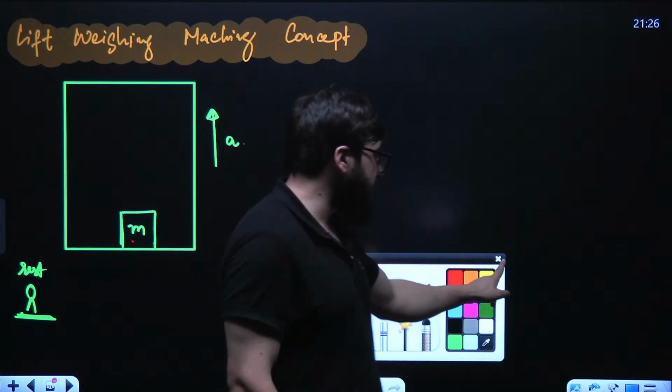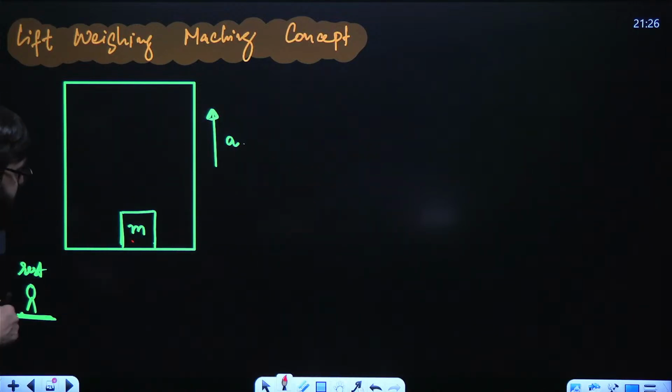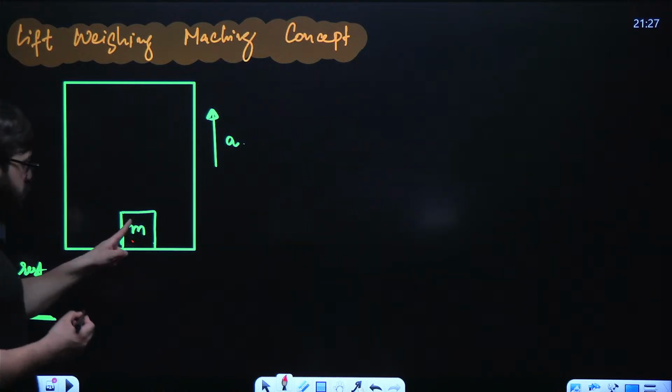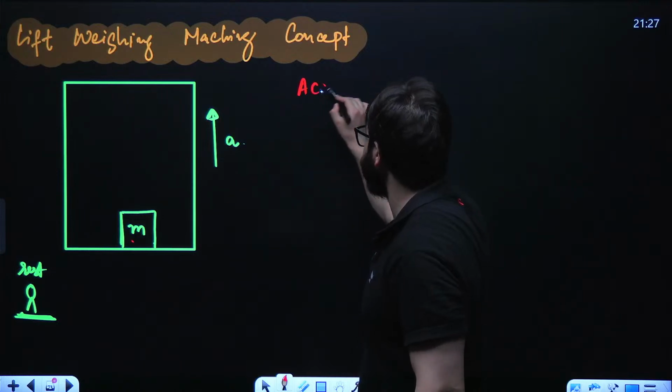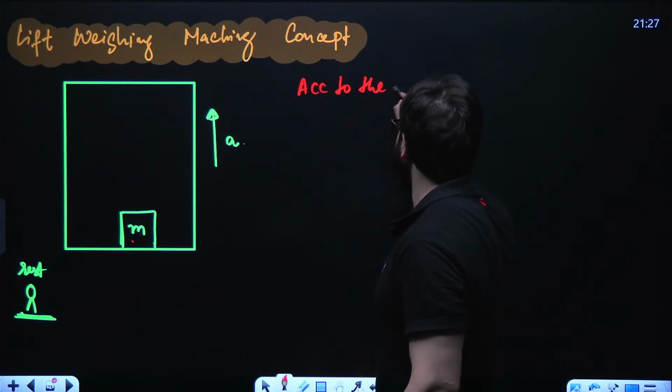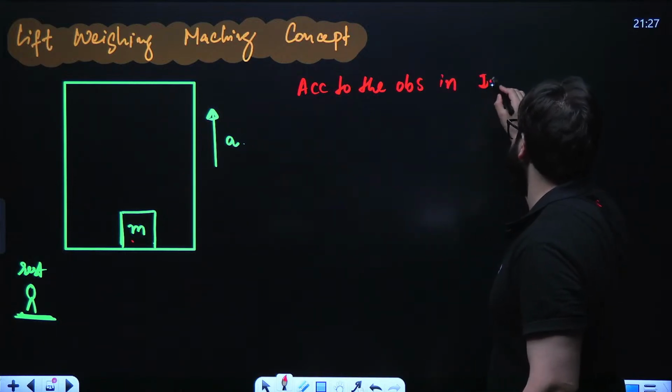Obviously, it is in the inertial frame. Why? Because it is at rest. Now, guys, I ask this person, what is the normal force on the block? What is the normal force on this block, according to the observer in the inertial frame?